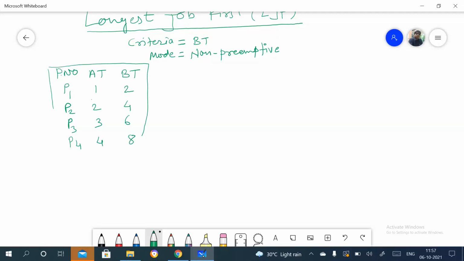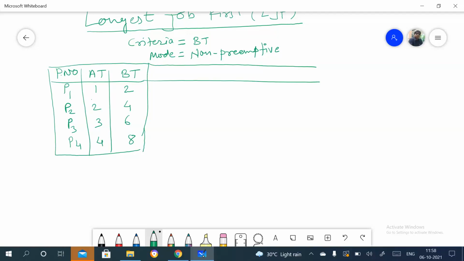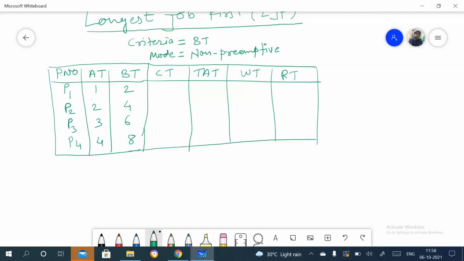So this is your given, right? This is your problem statement you can consider. And after this, we need to calculate here. I'll just extend the same: the completion time, turnaround time, waiting time and response time. These things we need to calculate, right?